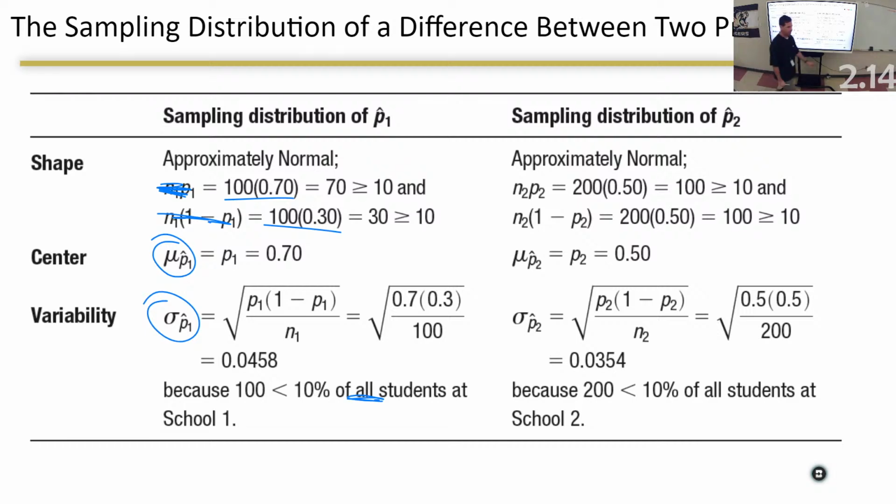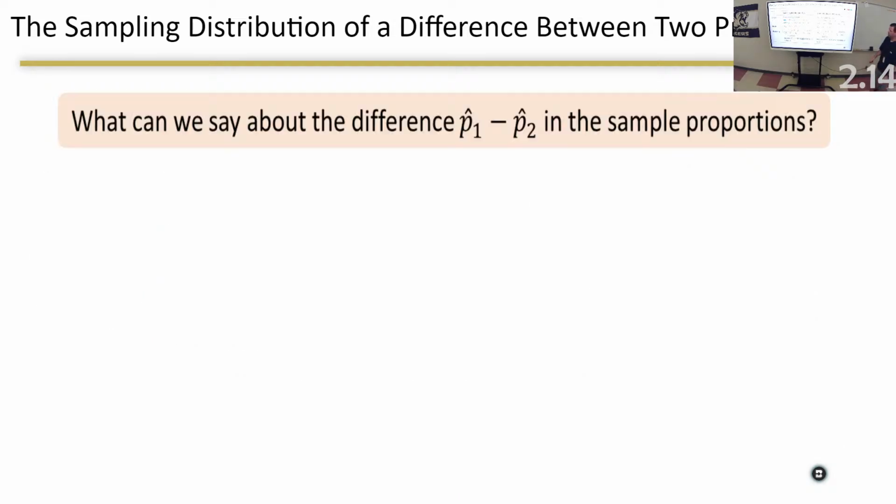Okay, everybody good? Now, we're getting ready to combine these two. This part is where you're kind of using what we did in chapter 6. Because I know what the sampling distribution of one is, and I know what the sampling distribution of the other one is. I don't care about what each one of them are. I care about the difference between them. You guys are getting ready to tell me if this one's approximately normal and this one's approximately normal, and I subtract those two, that shape has to be approximately normal.